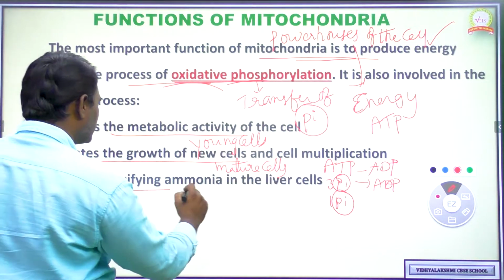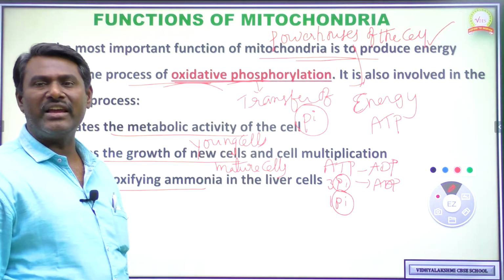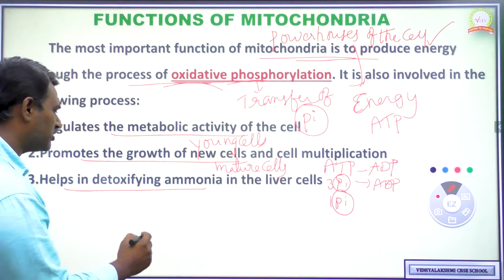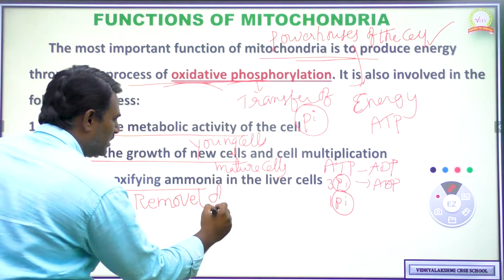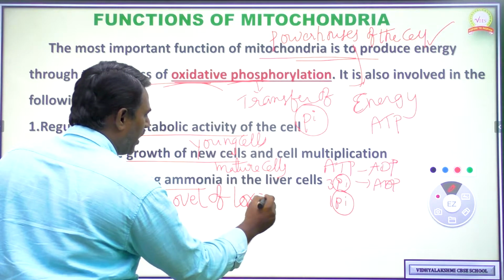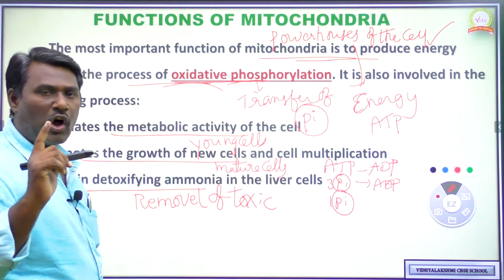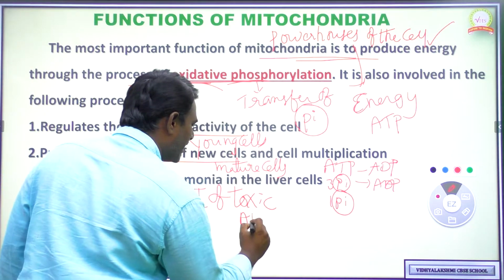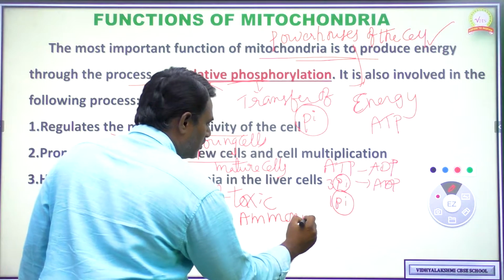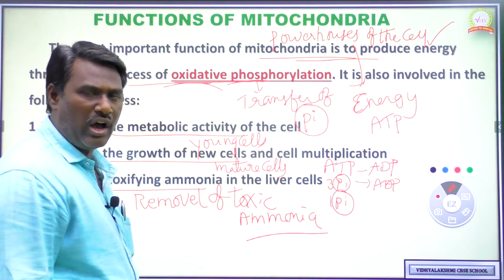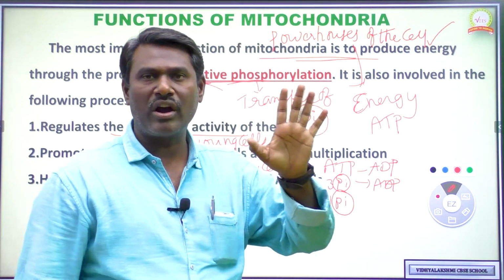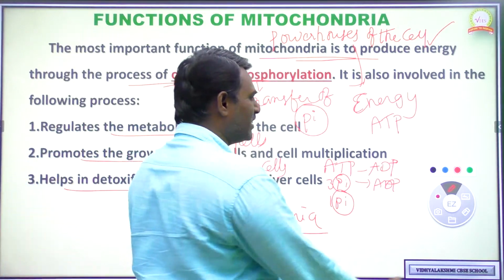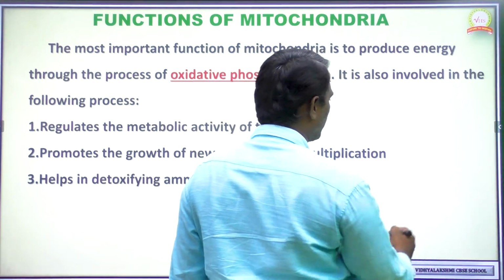Next one, it also helps in detoxifying ammonia. Detoxification means nothing but removal of the toxic nature of ammonia. That is called detoxification. So the detoxification of ammonia is also done by the mitochondria. Very, very important. So this is about some of the functions of mitochondria.